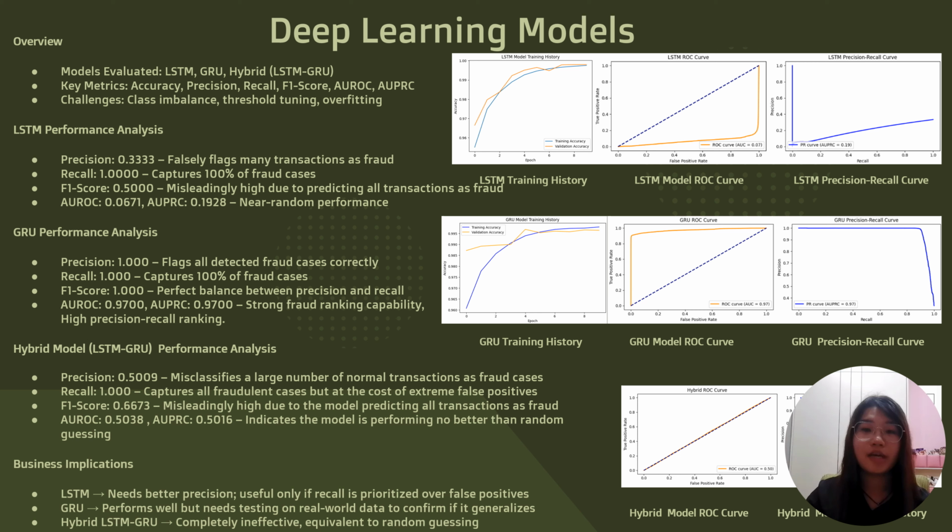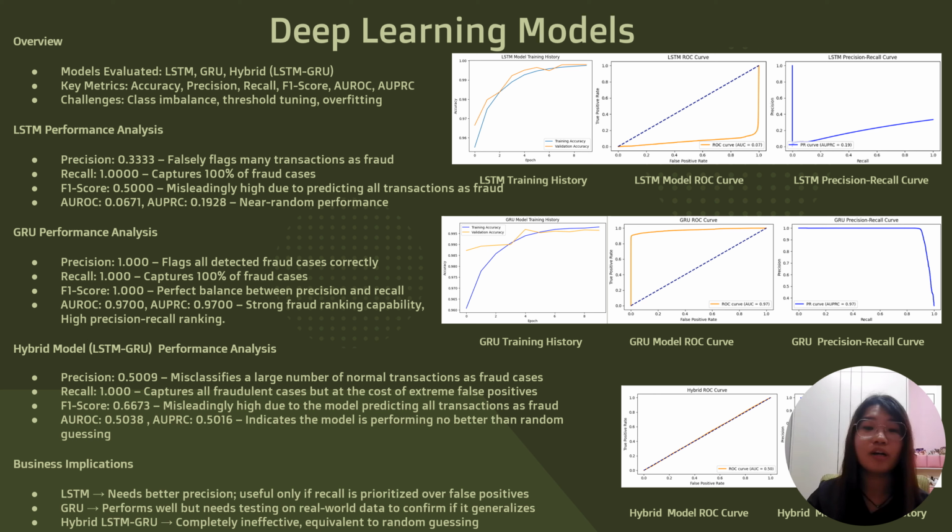I have explored LSTM, GRU, and hybrid LSTM-GRU models to capture sequential fraud patterns. For LSTM, the precision is 0.3333, which reflects many transactions flagged as fraud, leading to a high false positive rate. Recall is 1, which captures all fraud cases but lacks precision. F1 score is 0.5, which is misleadingly high due to predicting all transactions as fraud. AUROC is 0.067 and AUPRC is 0.1928, which shows near random performance, requiring threshold tuning and better class balancing. The precision-recall and ROC curves show that it performs better than random guessing, but remains weak in fraud detection due to poor fraud ranking and high false positives.